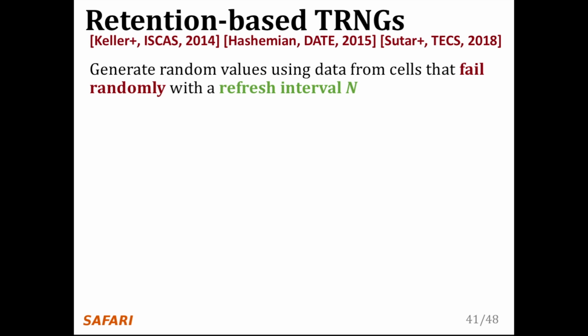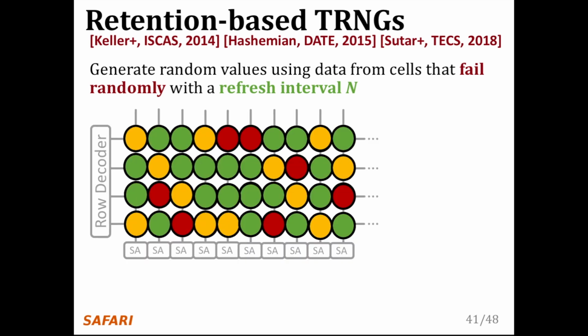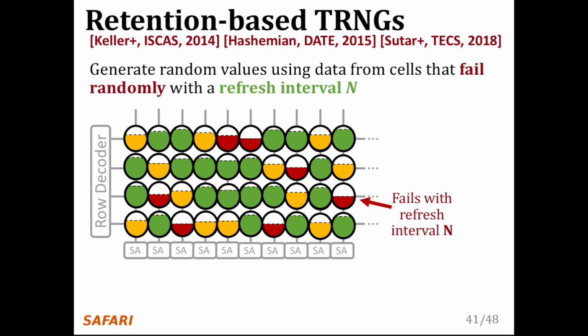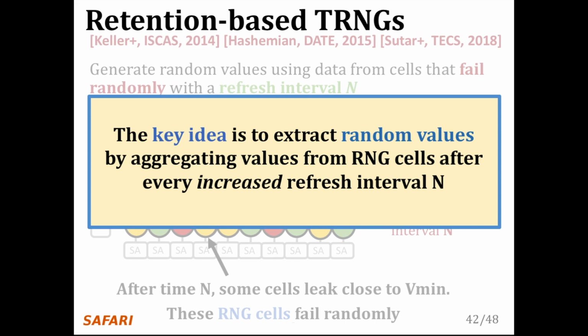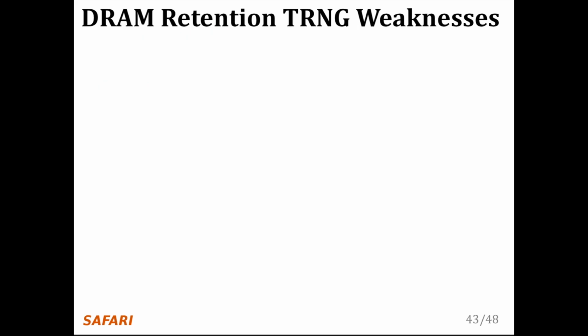We induce retention failures by disabling refresh for a time longer than the standard 64 milliseconds. Here's a cartoon showing the variation of cell retention times in different colors. When we disable refresh for a time interval n, we see that the charge at different cells leaks over time. Some cells leak charge below Vmin, which results in retention failures, but other cells can handle a longer refresh interval without failing. After time n, some cells leak close to Vmin, and it is these cells that fail randomly. We refer to these as RNG cells in this context. The key idea is to extract random values by aggregating values from RNG cells after every increased refresh interval.